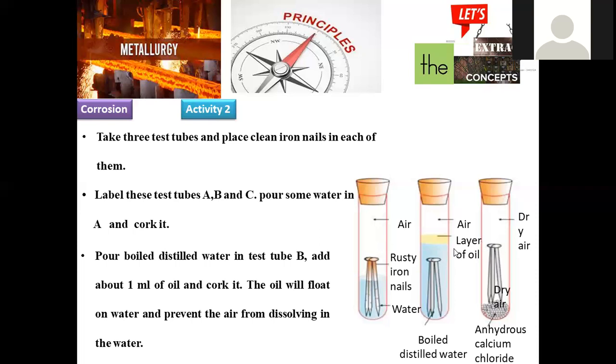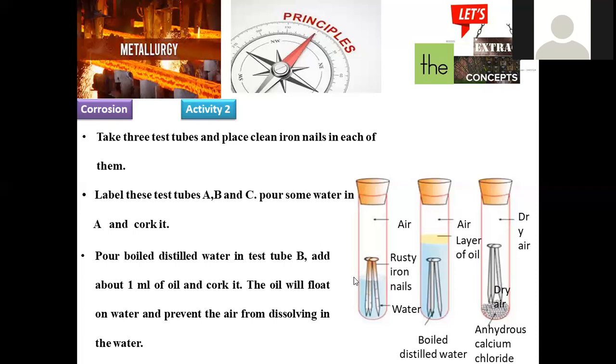This is the experiment we are going to perform. The same setup is continued in this state. We are not going to open or pour out any of the ingredients present inside. After some time, we observe the 3 individual test tubes. What you can notice, and it is very obvious, is that in container number 1 the nail participates in rusting, whereas containers B and C do not participate in the rusting process.